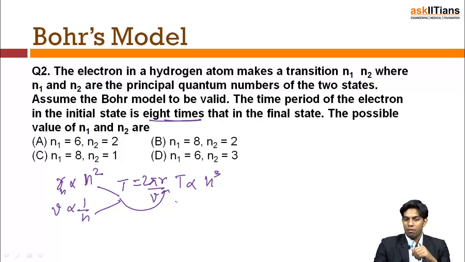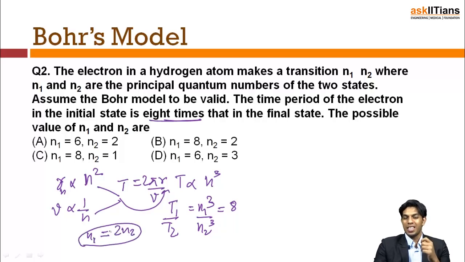So T1 by T2 is equal to n1 cube divided by n2 cube. Now it's given that T1 by T2, that is the time period in the initial state, is 8 times that in the final state, it means this is equal to 8. It means n1 should be equal to twice of n2. So we have to look out for the options where this is valid.